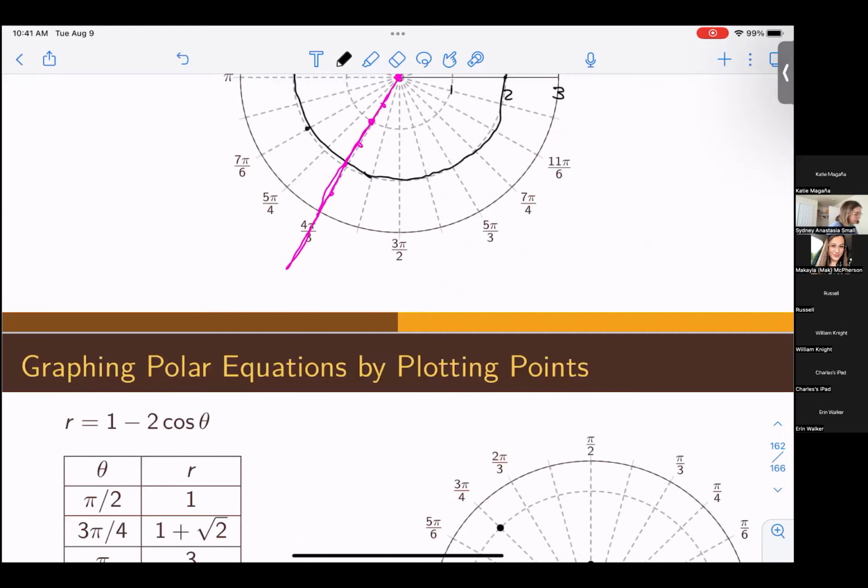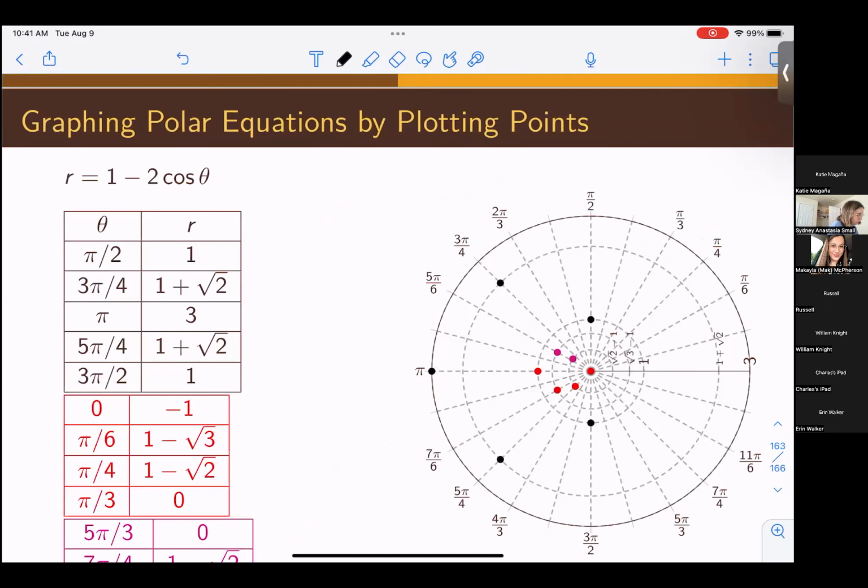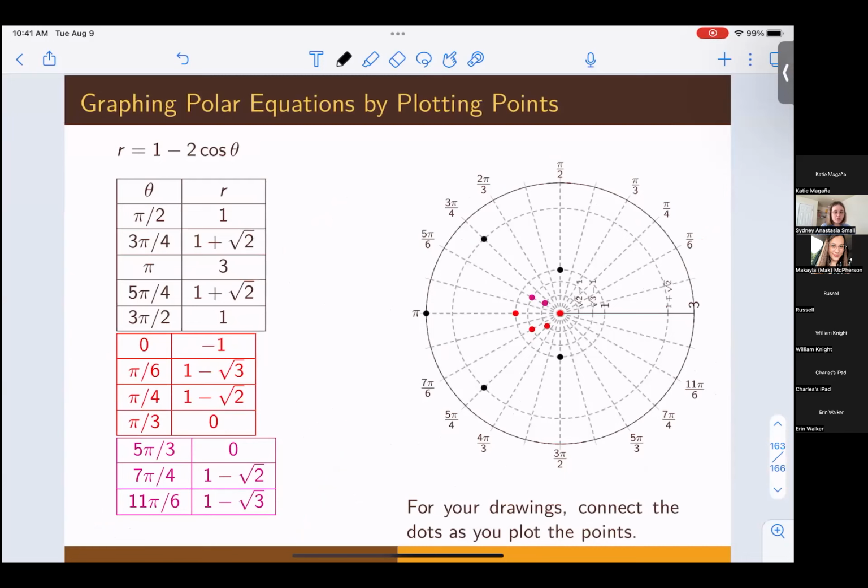So here I have plotted the points for the graph r equals 1 minus 2 cosine theta. That is the points that are plotted over to the right here on these axes. What we want to talk about is how to connect them and how to draw the line. Because how do we connect them? Do we do this? Because that is different from this, is different from this. How do we connect these points? So basically the main way to do it is you're always, always, always going to draw counterclockwise, and you are going to start with the lowest theta value and work your way up.